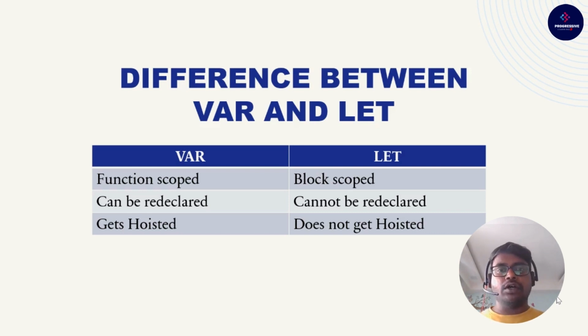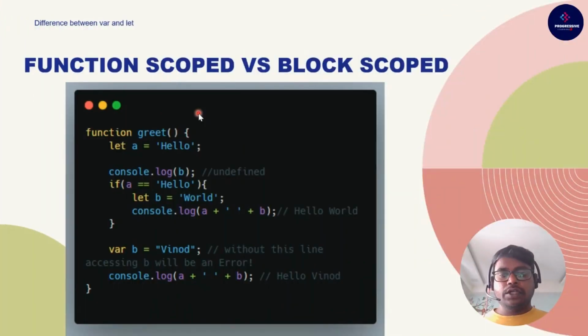This will be helpful in order to solve this question. For the people who are new to this concept, let's have some discussion with some examples. You will get a deep understanding of what is function scope, what is block scope, why var can be redeclared and let cannot be redeclared, and about hoisting. So here is the example, friends, where we will learn about function scope versus block scope.